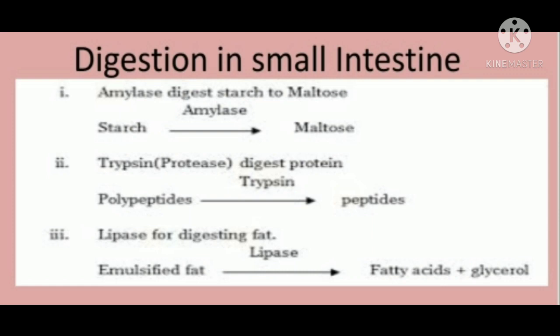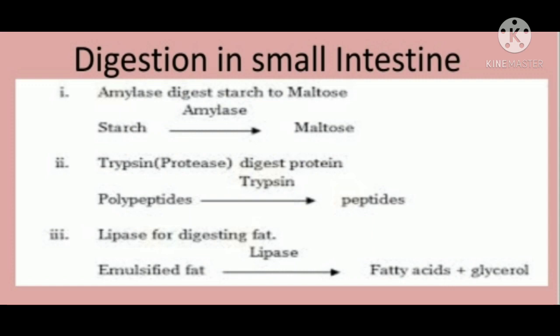That is called emulsification. It also activates the lipid digesting enzymes, that is lipases. Bile pigments impart color to fecal matter. As I have said earlier, bile pigments, that is bilirubin and biliverdin, give color to our fecal matter.